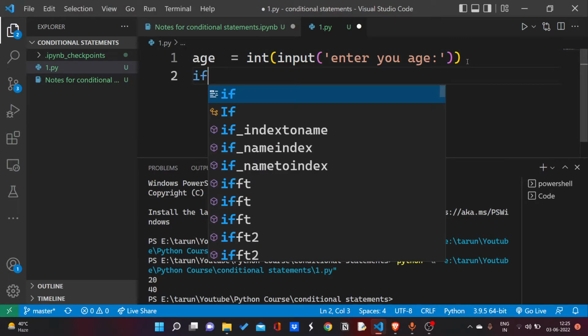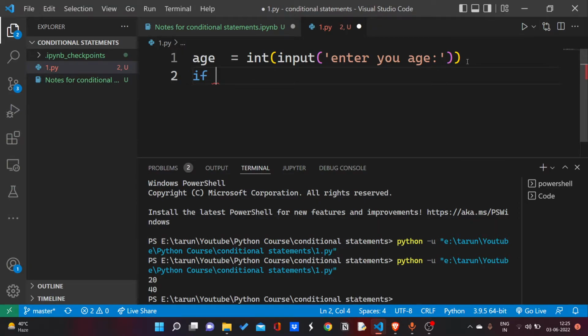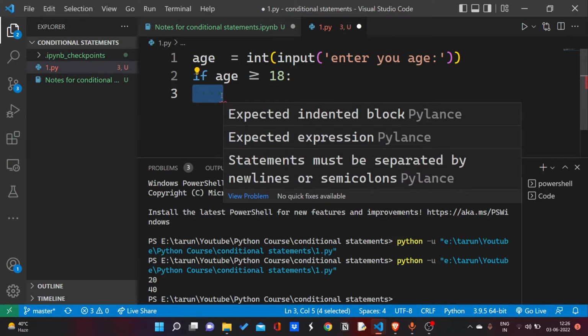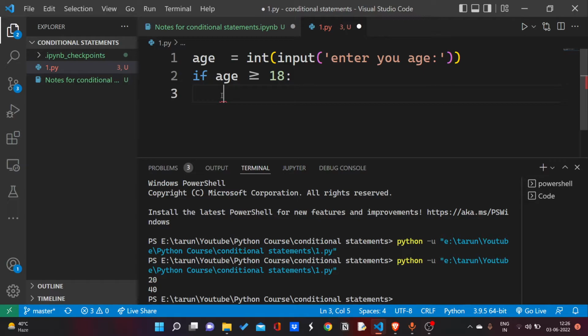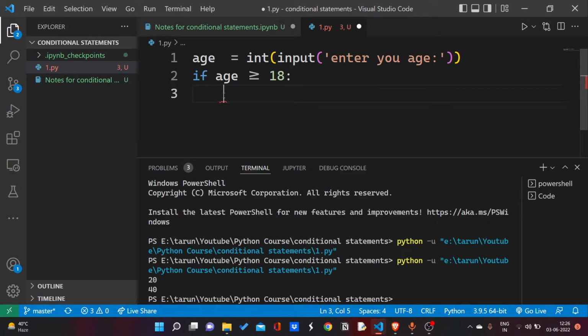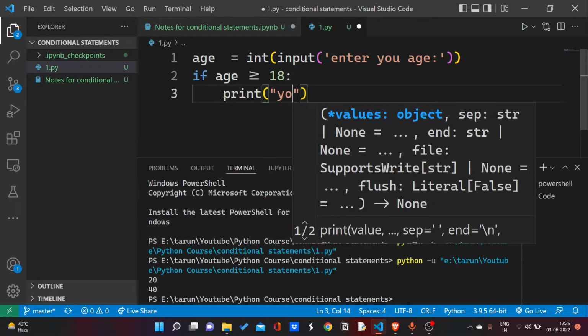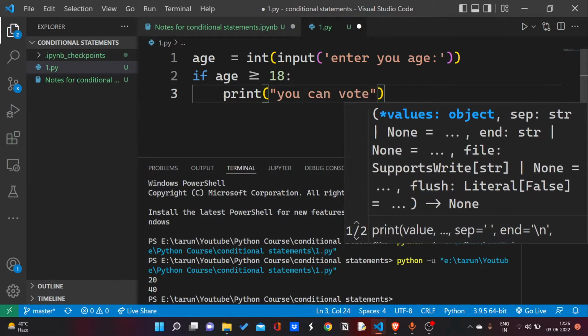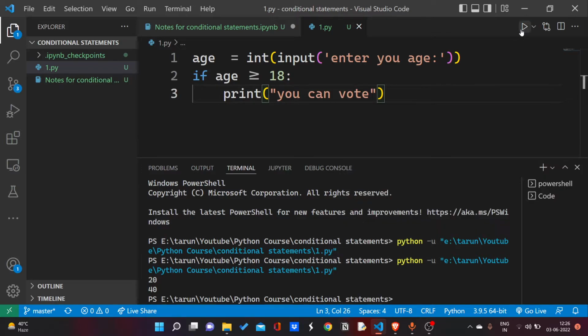So I will check. The syntax is if, then I will write the condition: age greater than or equal to 18. Now as you can see, this is our conditional statement. If it returns true, the statement inside it, I have to put indentation. This must be 4 spaces, as you can see. This is necessary. In Python it will result in an error if we don't put indentation after the if statement. So I will print you can vote. Okay, I will do that and I will run this program.